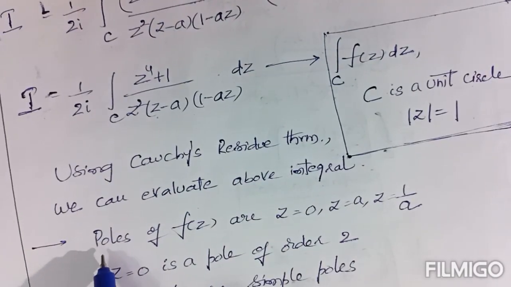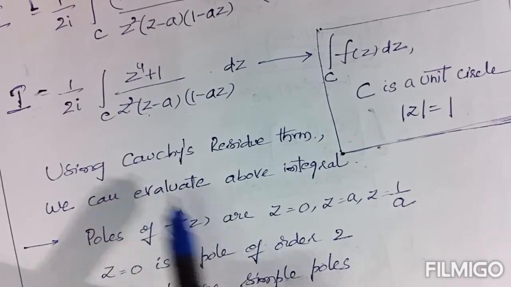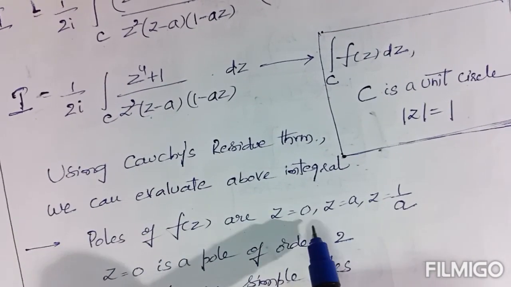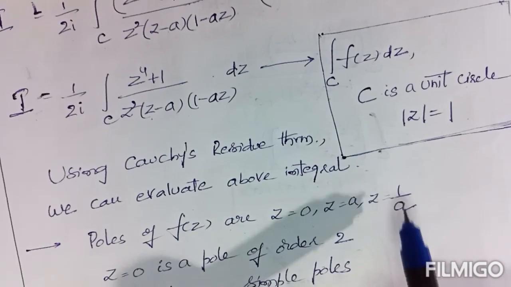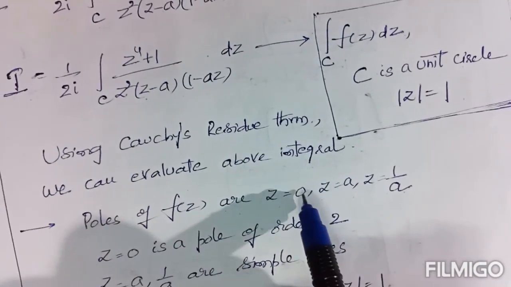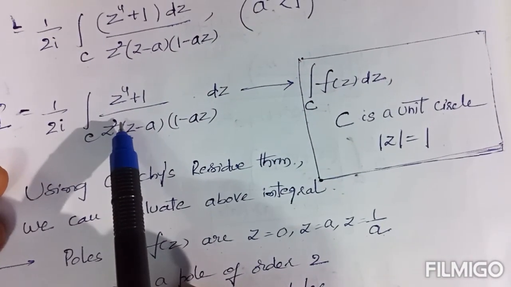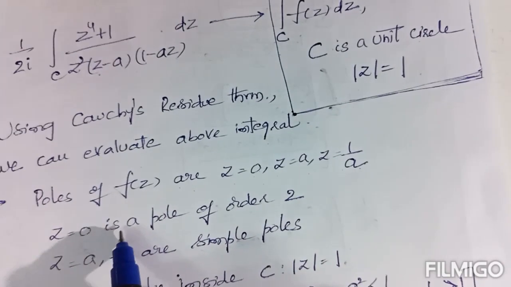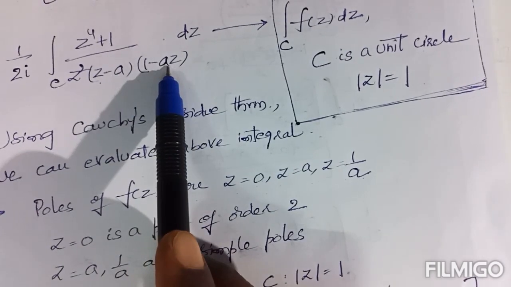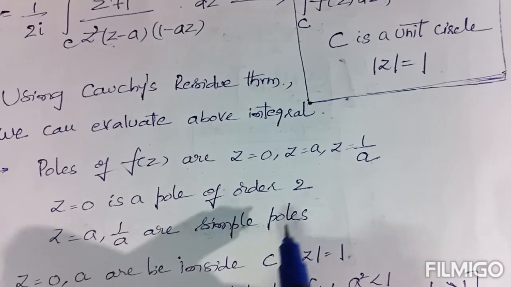So first we need the poles. For the poles of f(z), we equate the denominator to 0. By equating the denominator to 0, we get the poles z = 0, z = a, z = 1/a. These three are poles of f(z), where 0 is a pole of order 2, because the power of z is 2. Next, z = a and z = 1/a are poles of order 1, so these two are called simple poles.